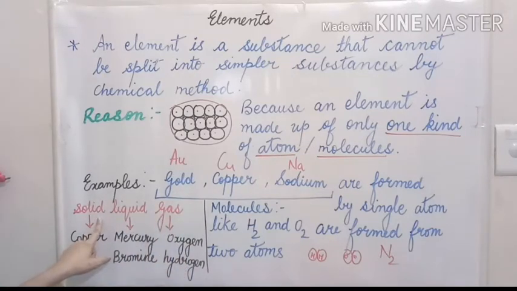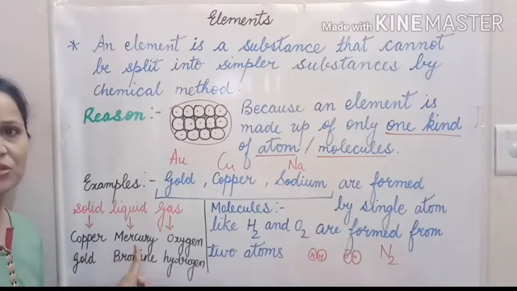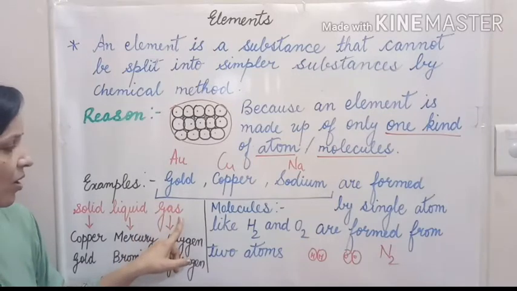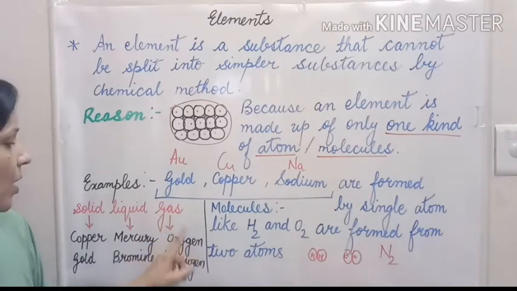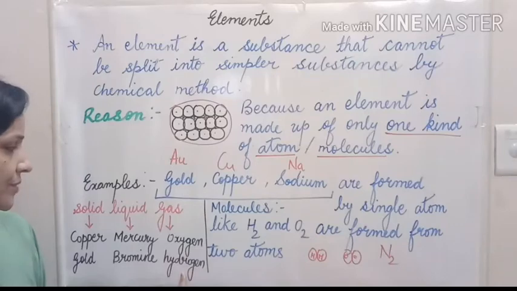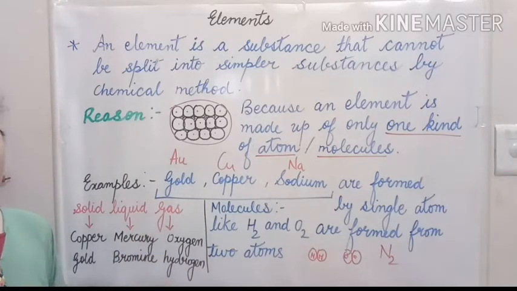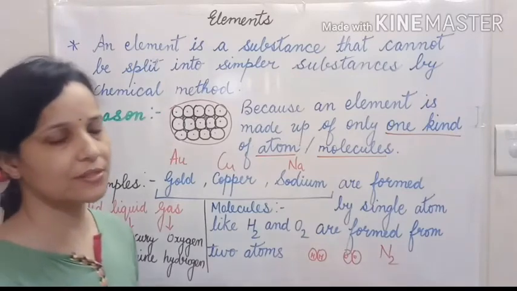So, elements which are present in solid form are copper, gold, silver and so on. Elements which are available in liquid form, examples are mercury and bromine. As you all know, mercury is used in thermometers. Now, examples of gaseous elements: oxygen and hydrogen. So, there are enough elements in the universe.